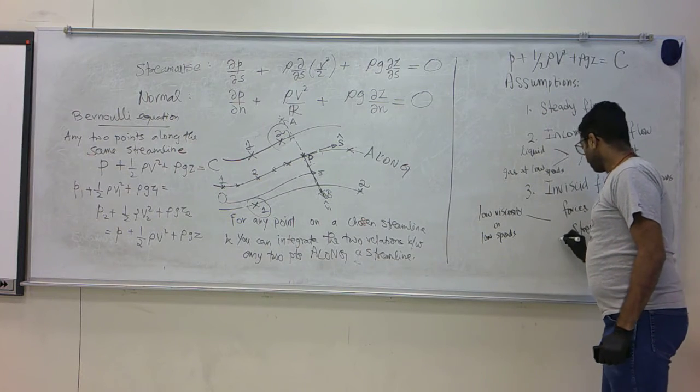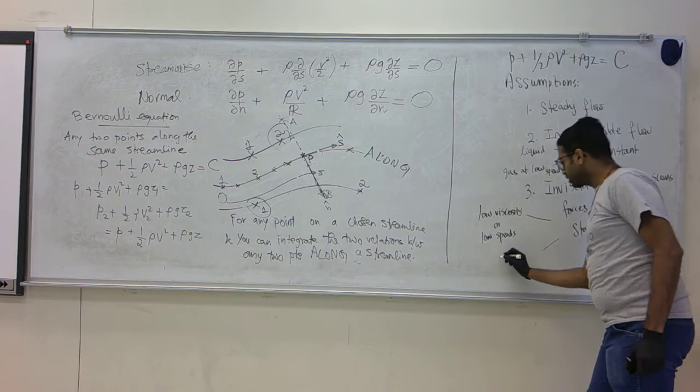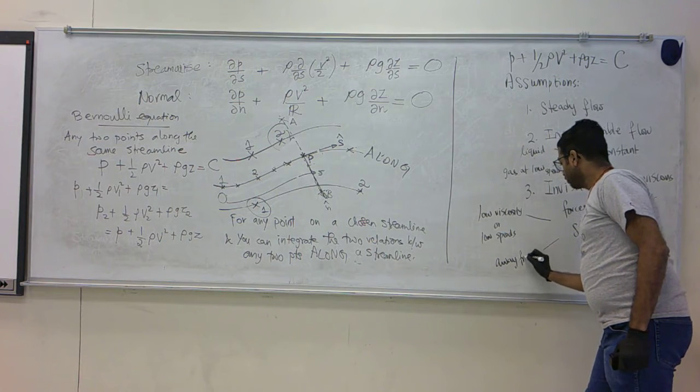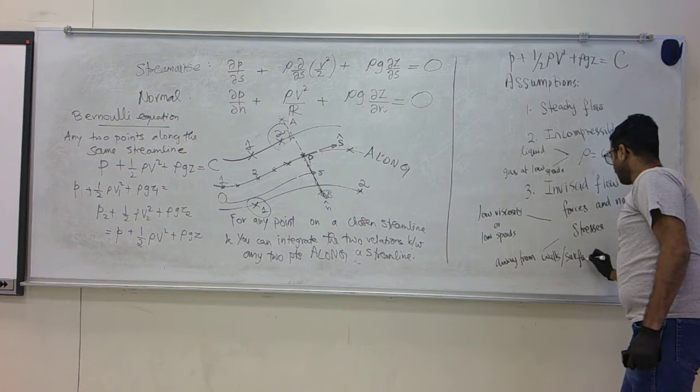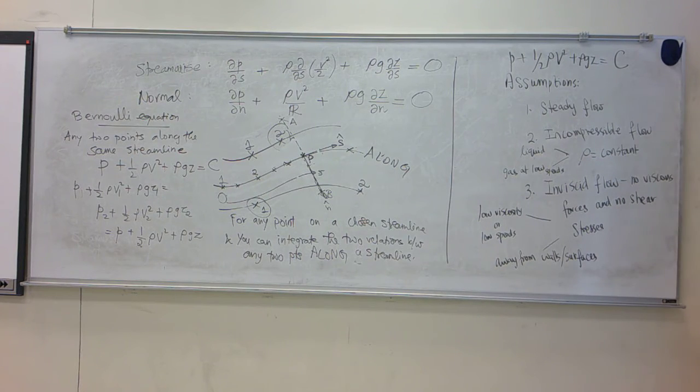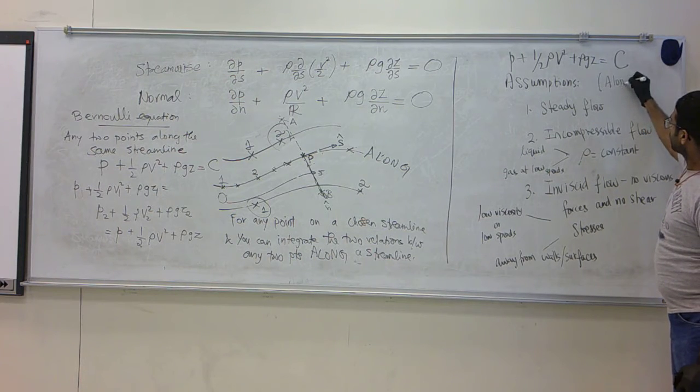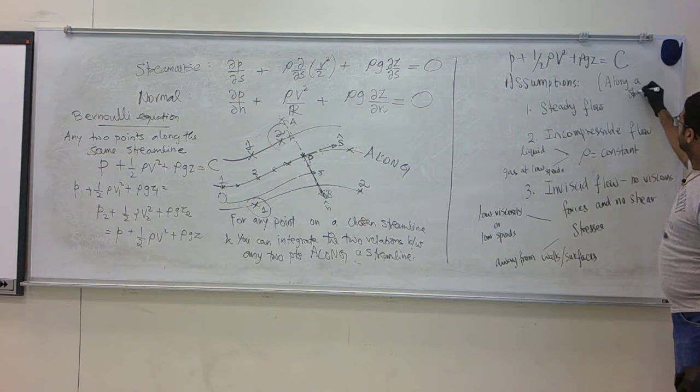This is also satisfied by situations that are away from walls or surfaces. We'll see why that matters, because walls and surfaces are usually the source of shear stress in a flow that propagates through the medium, and if you don't have any of those, then the application of the Bernoulli equation is not a problem. So these are the main assumptions behind the Bernoulli equation along a streamline.